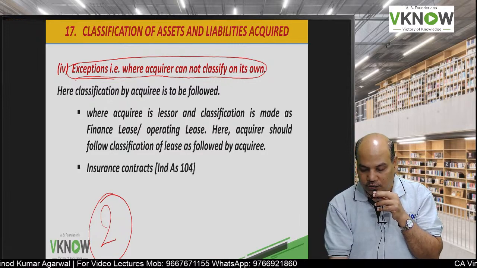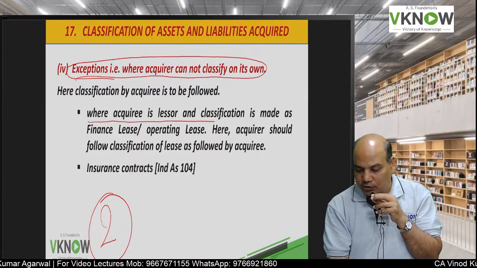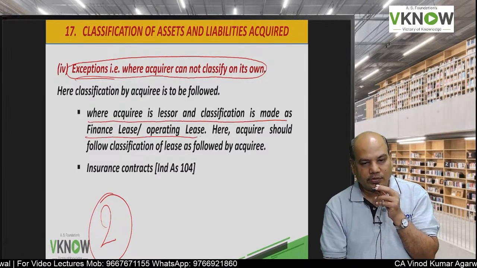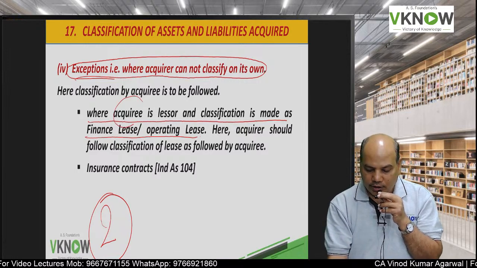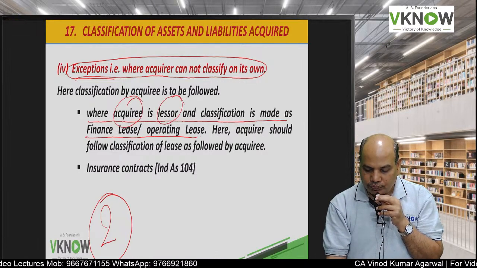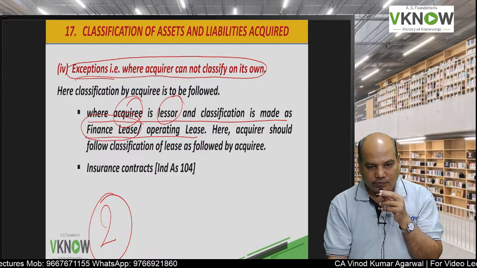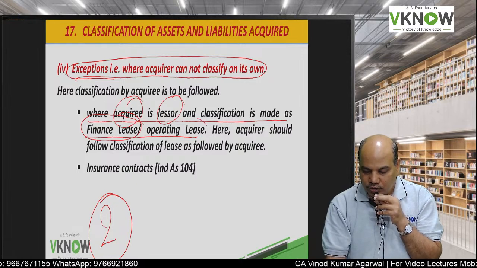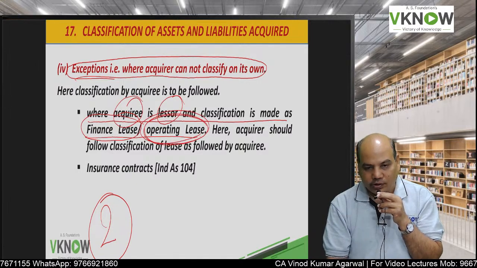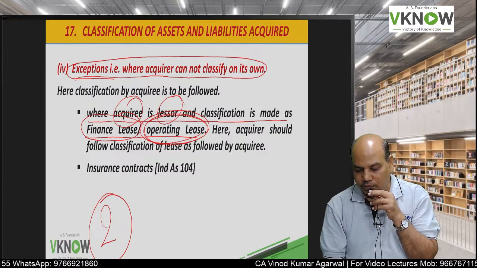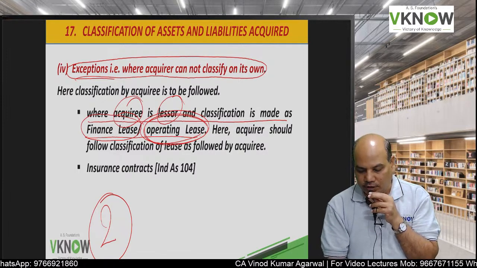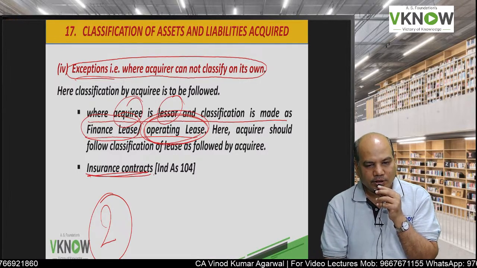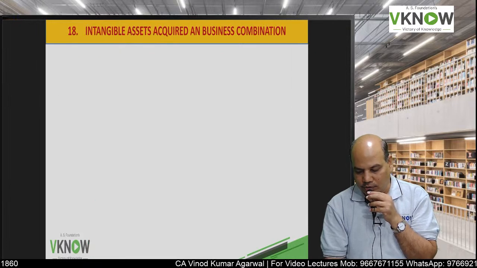The exception number one is where acquiree is a lessor and classification is made as finance lease and operating lease. So if the acquiree, who is a lessor, has classified a lease as finance lease, you will also classify the lease as finance lease. If the acquiree has classified a lease as operating lease, you will also follow the same classification. And second, not very important for our syllabus, is insurance contract, Ind AS 104.